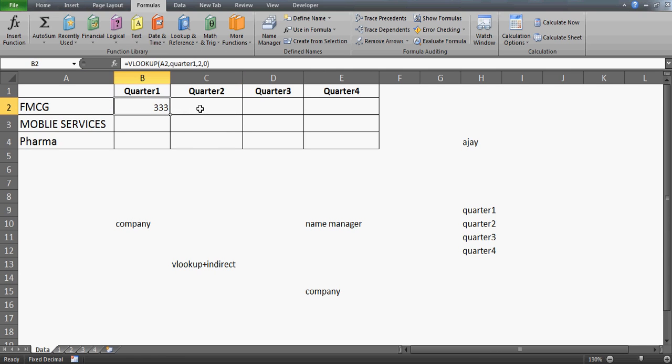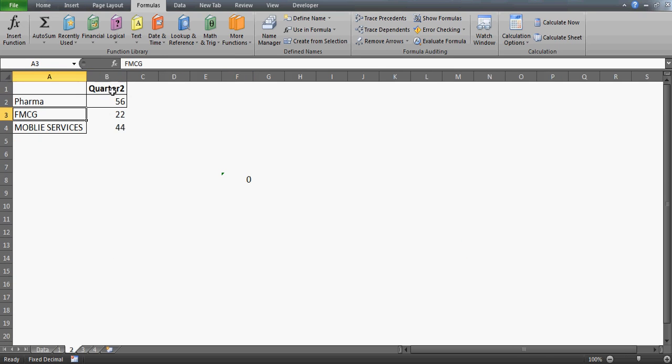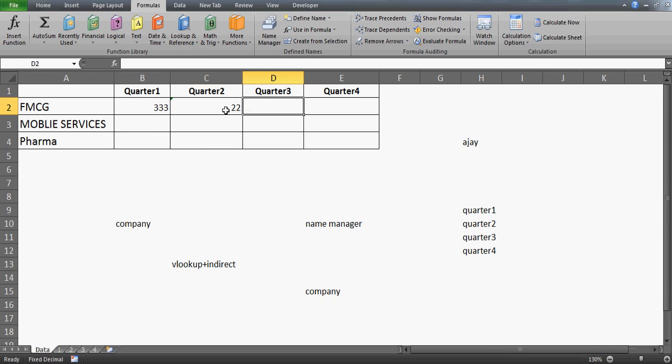Now the problem is that this will not work if I drag this over here, because if I, let's say, freeze this A2 part so that this lookup should not change, and I copy this and paste here, then I will still get 333, because here again it is linking up with the Quarter 1 range. However, it should be Quarter 2. The moment I press enter, I see that in my Sheet 2, which is where I have these Quarter 2 numbers for this FMCG, I will get that number. But that means you have to change this every time. So here you have to give Quarter 3, you have to give Quarter 4. So what is the solution for this?